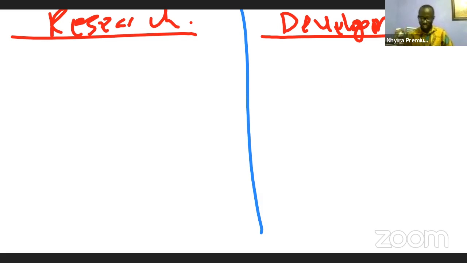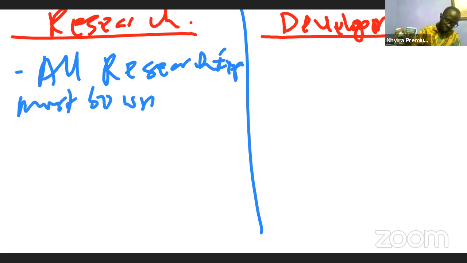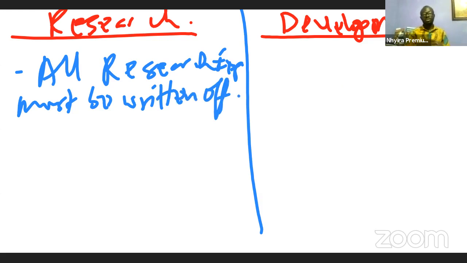The standard states that all research expenses must be written off in the year that they are incurred. So that is the concept.